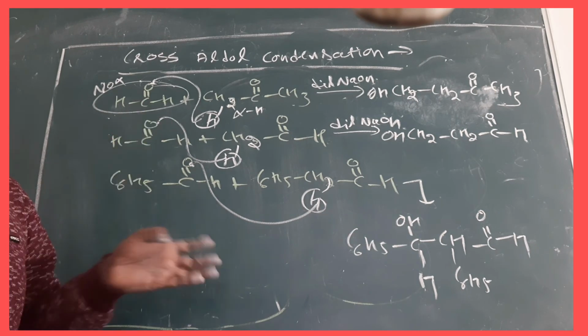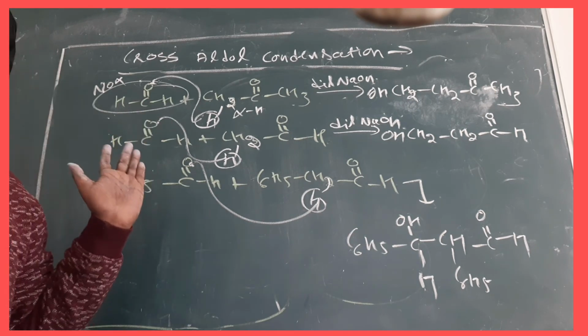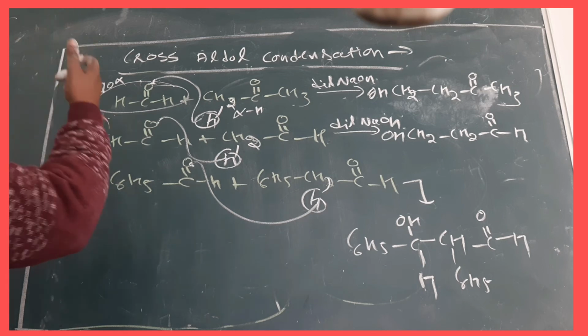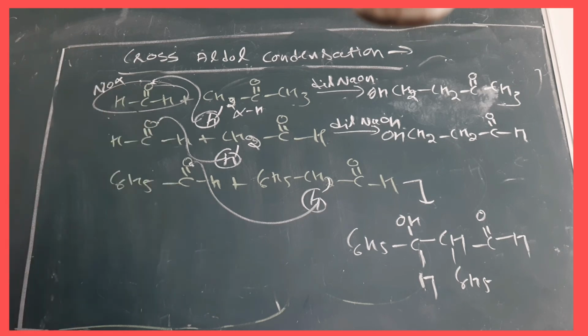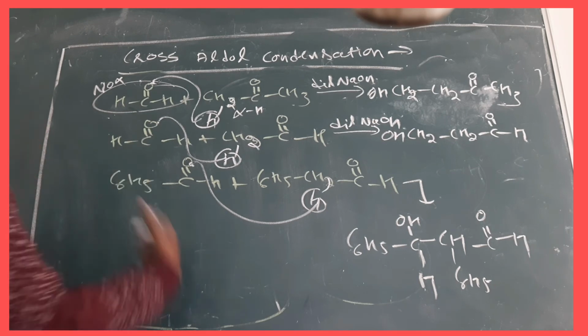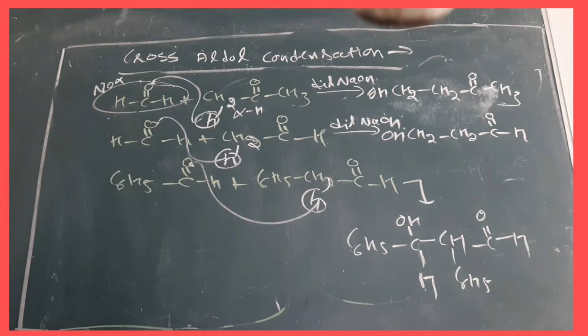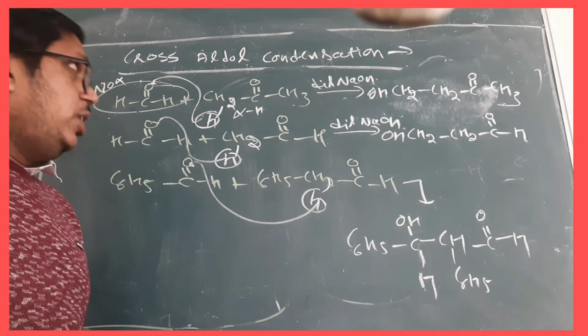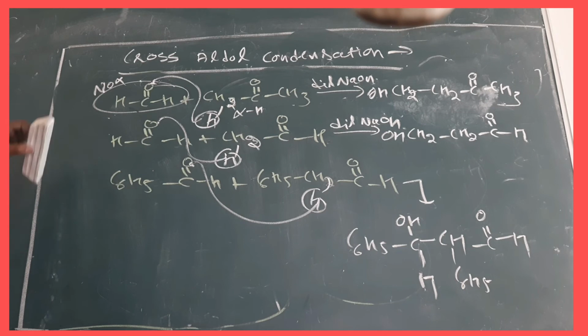These are the products of the cross aldol condensation. So students, just remember it. This molecule does not contain any alpha hydrogen, this one does not contain any alpha hydrogen, this one also does not contain any alpha hydrogen. So whenever we are talking about cross aldol condensation, usually one molecule should contain alpha hydrogen and the other molecule should not contain alpha hydrogen.